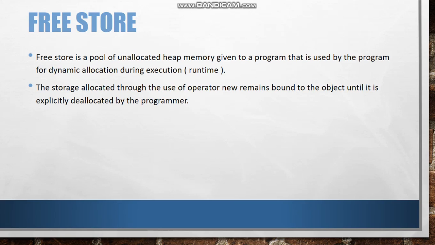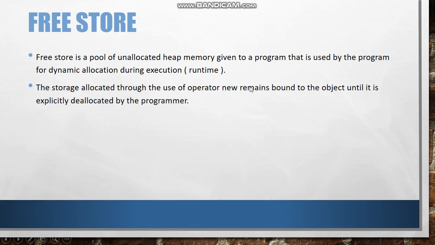So it means that whenever this free store is given, it does not have any name. It is the responsibility of the programmer to allocate the space dynamically and then give the name, then delete the used space whenever it is not used. The free store memory is allocated with the new operator and deallocated through the delete operator.